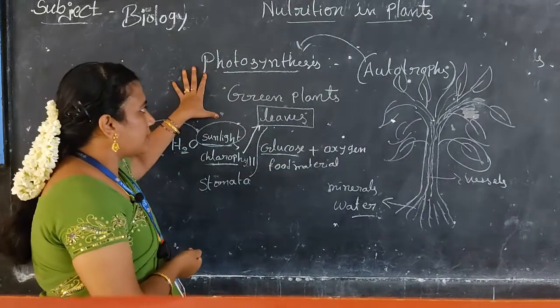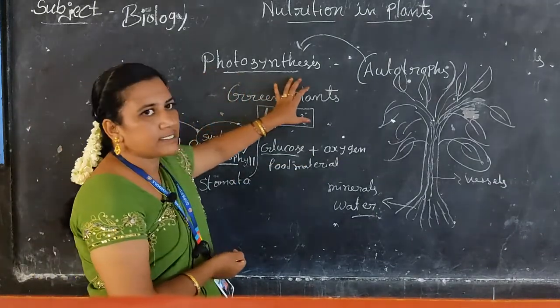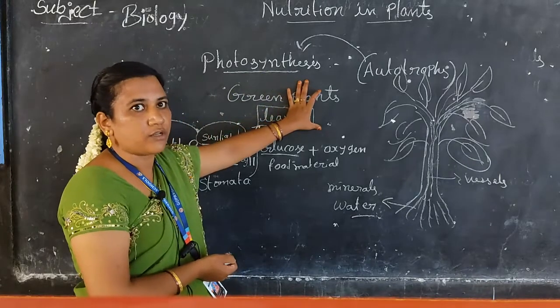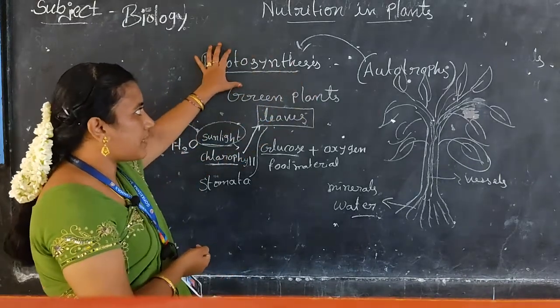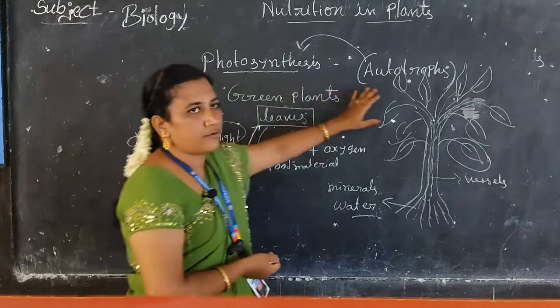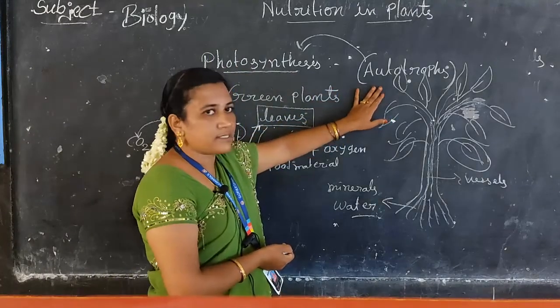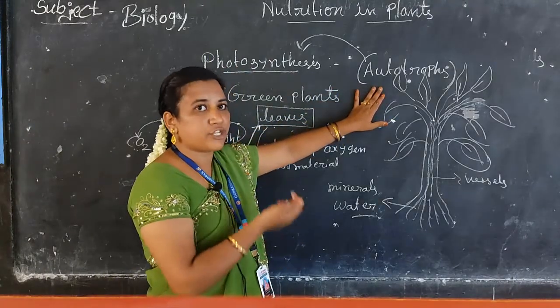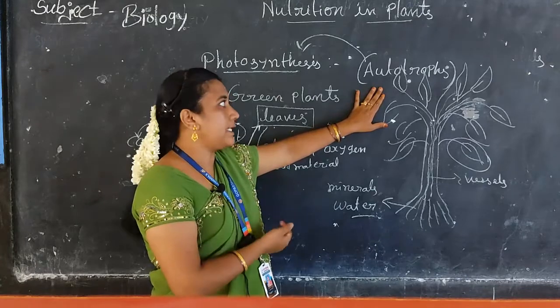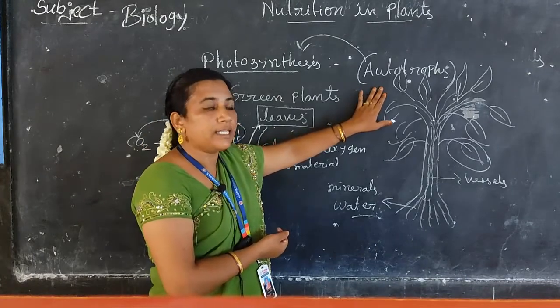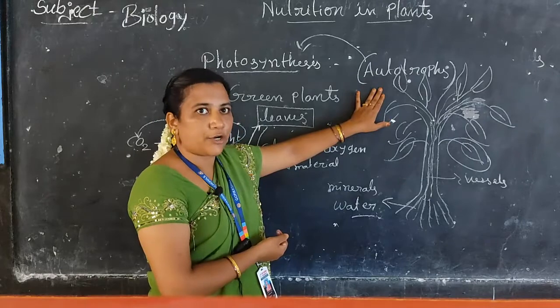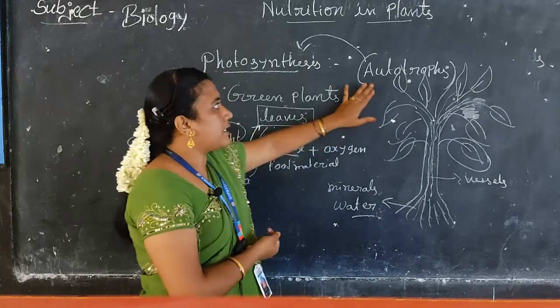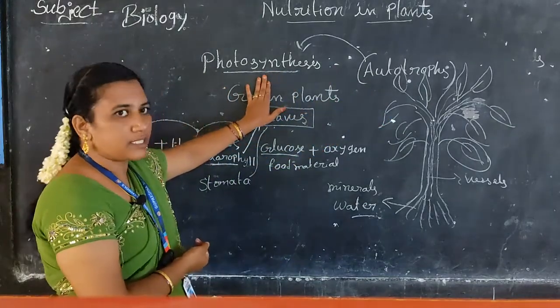In photosynthesis, mostly green plants are involved. Why? Because these plants are autotrophs. Autotrophs means organisms which can prepare their own food materials. The type of nutrition is called autotrophic nutrition, and the process is photosynthesis.